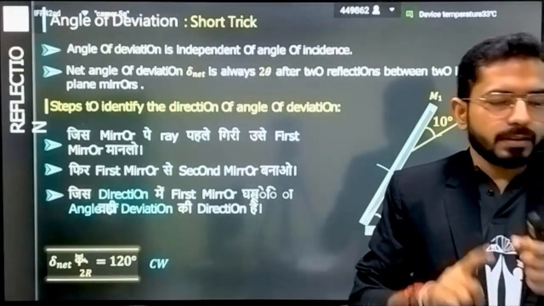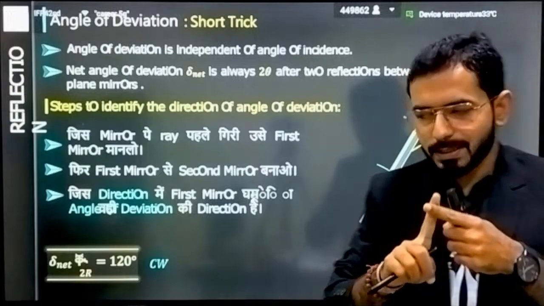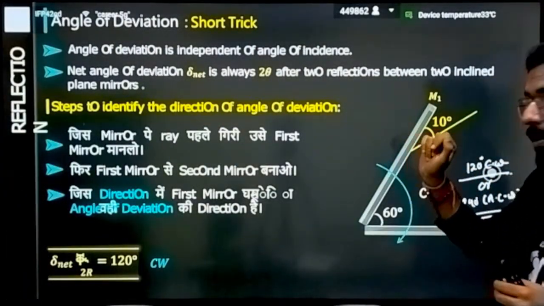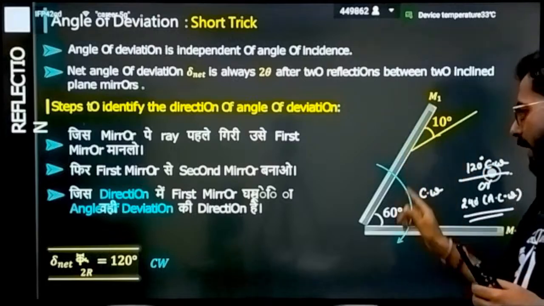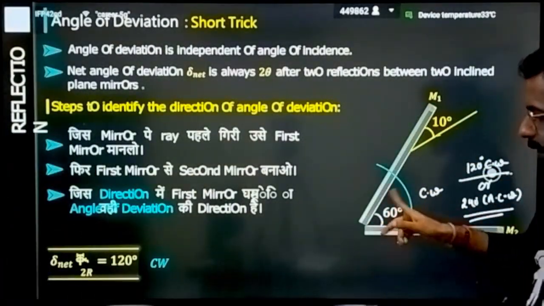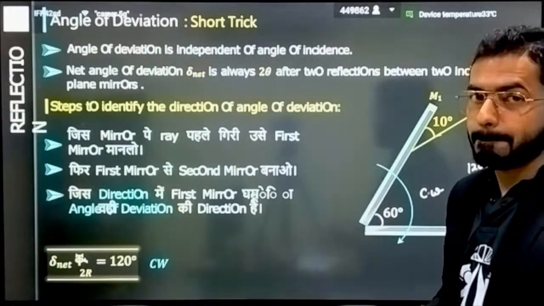Remember 3 steps. The mirror on which your light is incident, assume it as mirror 1 and close this mirror. How much angle will you be taking for matching both these mirrors? 60 degree. Just double it. That will be your angle of deviation.